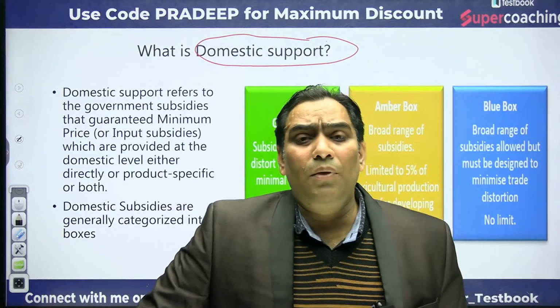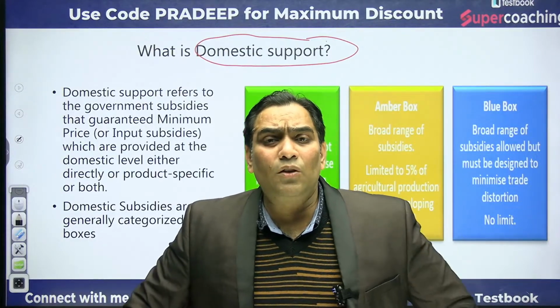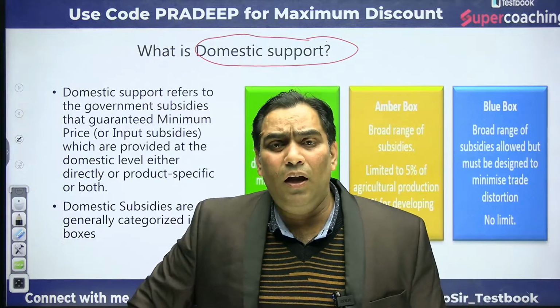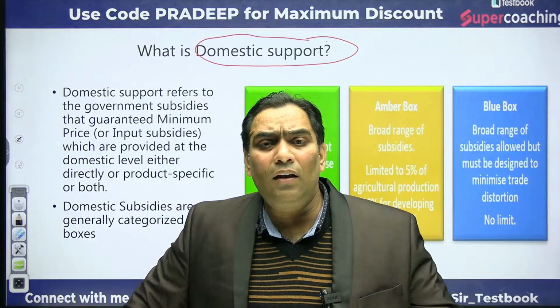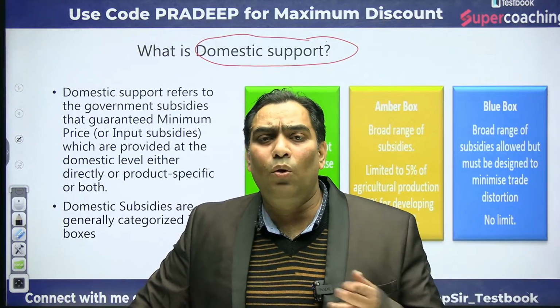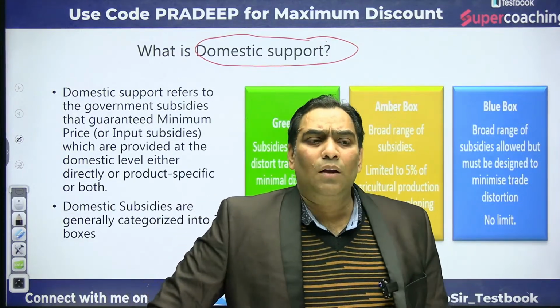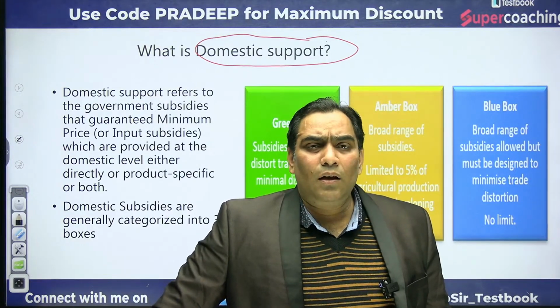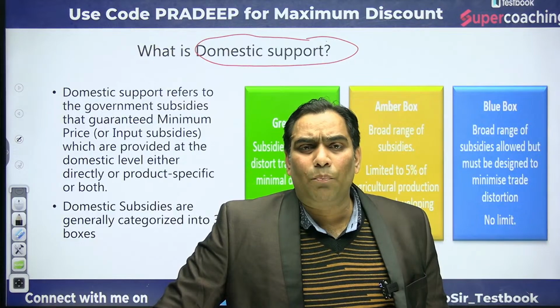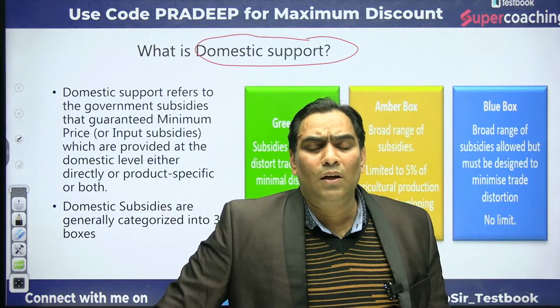Because if it is going to be beyond the limit, it is going to distort the international trade, and the basic purpose of WTO is going to be defeated. That's why this domestic support or subsidy should be within its limit.